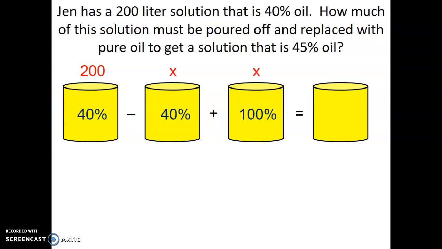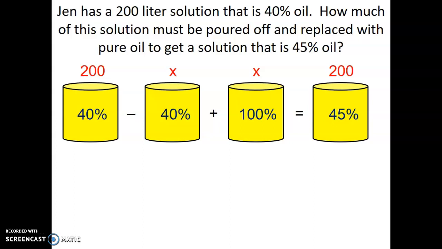And then we're going to finish off, our answer is going to have 45% oil because that's what our solution is going to be at the end. Now, how much are we going to have? Just like the last problem we did, we're going to take the amounts on the top in red and do the operations in between. So we have 200, and then minus X, and then plus X. Well, 200 minus X and plus X is just 200. Okay, the X's will cancel themselves out.